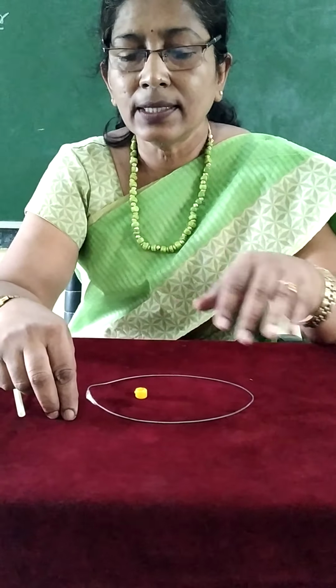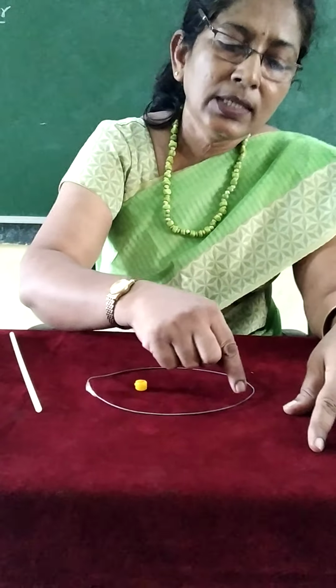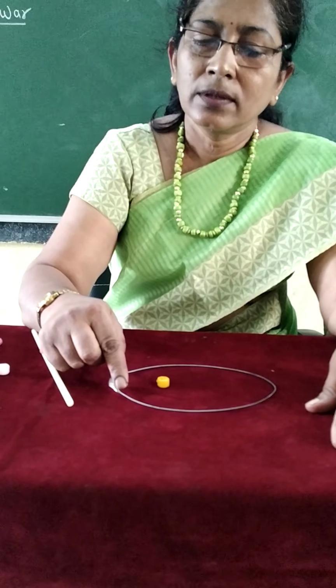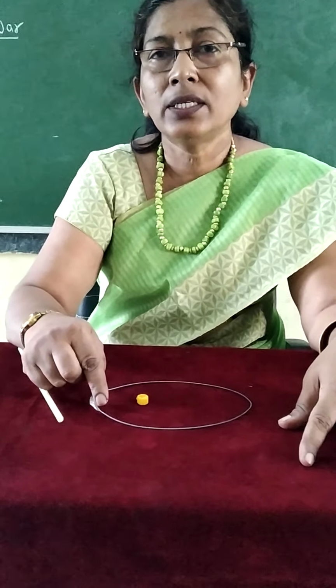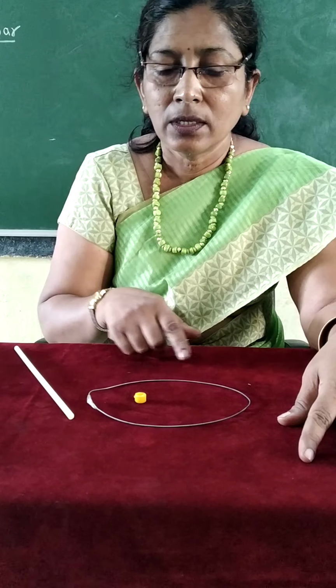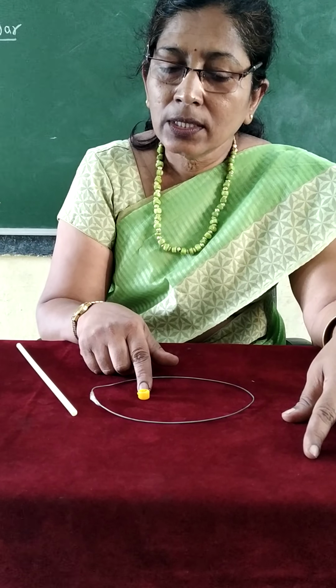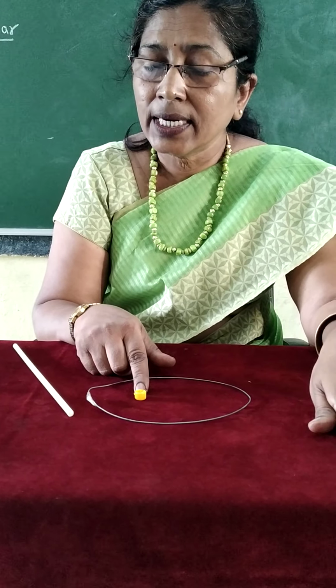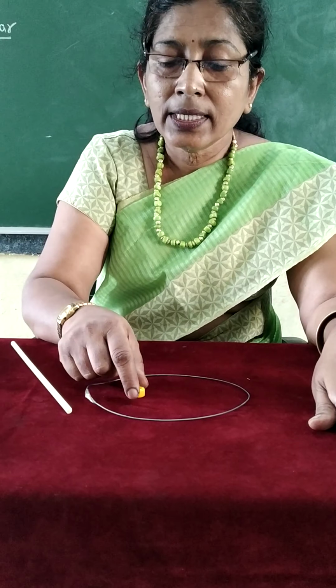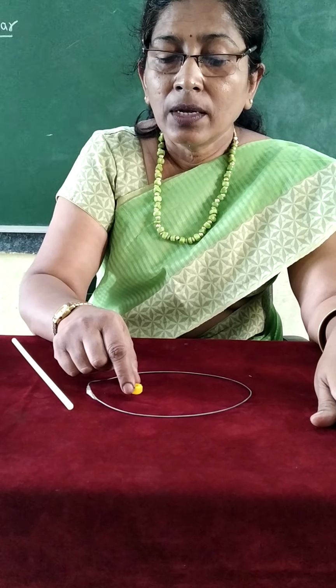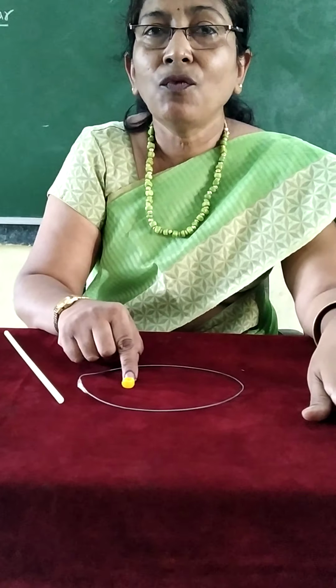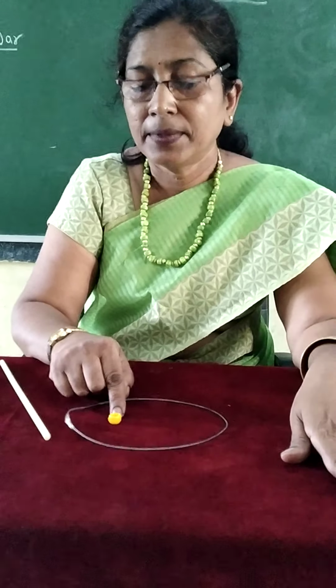What did he state in the second law? See, this is the elliptical path by which planets revolve around the sun. What is the position of the sun? It is not exactly at the center of the ellipse, but at one focus of the ellipse.